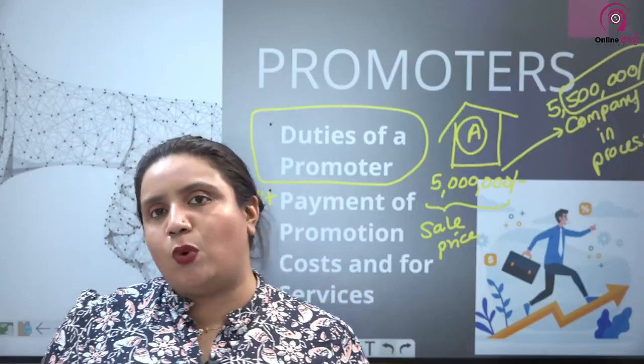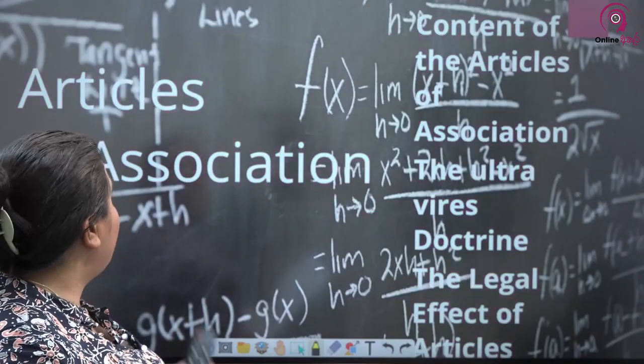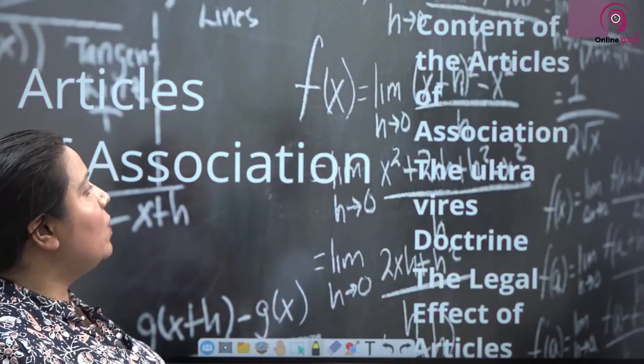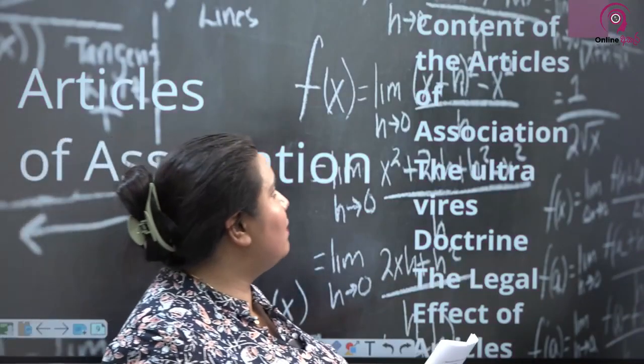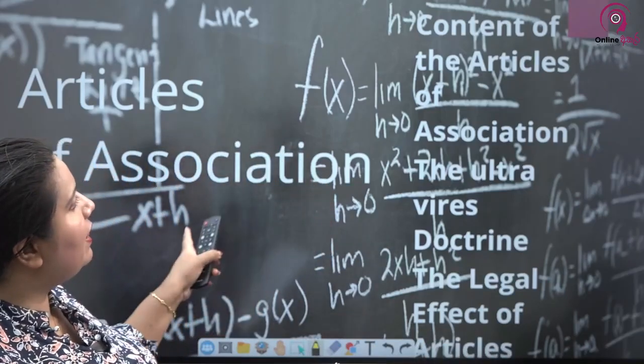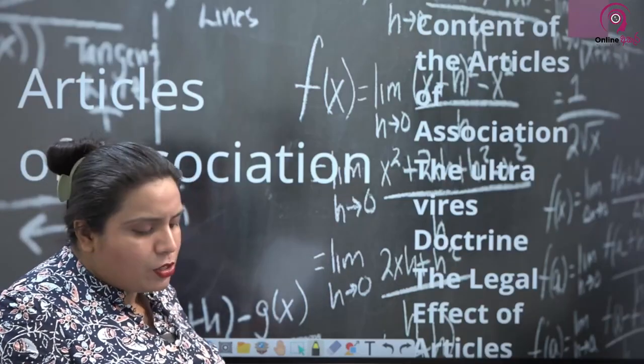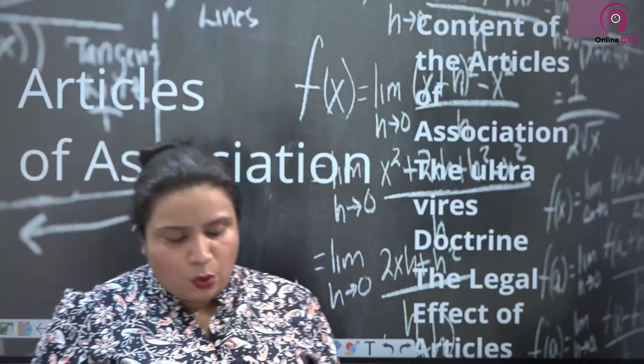So therefore, have a focus on that. The next important part in the second unit after promoters is on the articles of association. The articles of association is very, very important. Sometimes it might not be very clear with the background. Don't worry about it. Whatever you need to have is mentioned in the note.